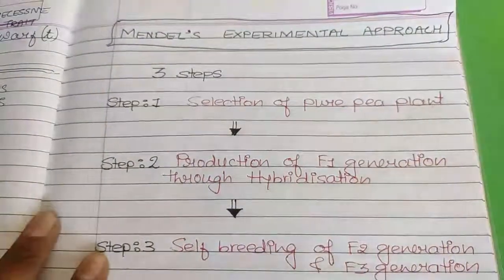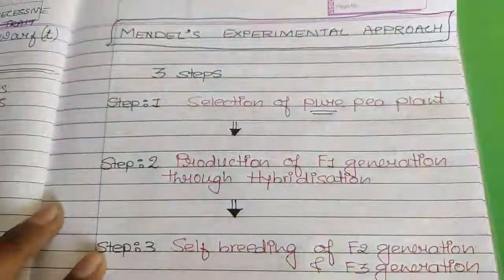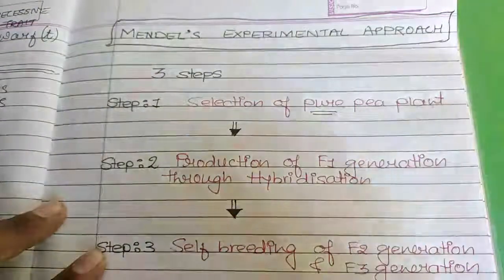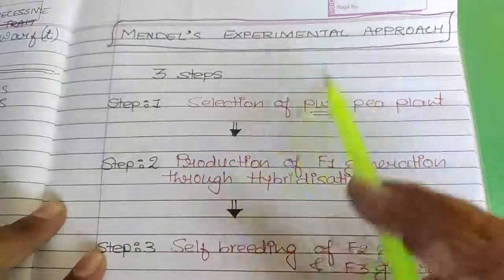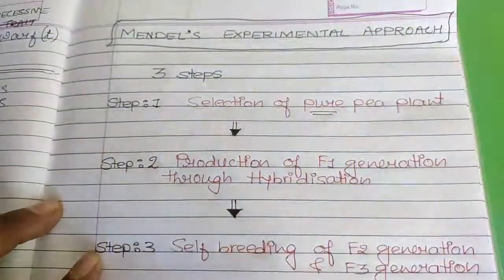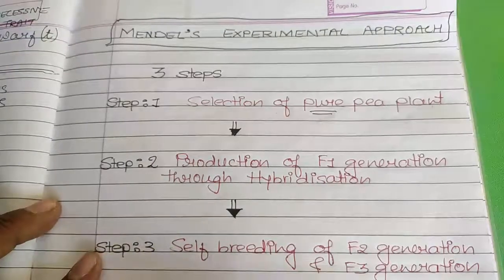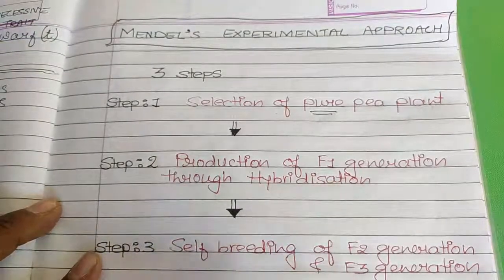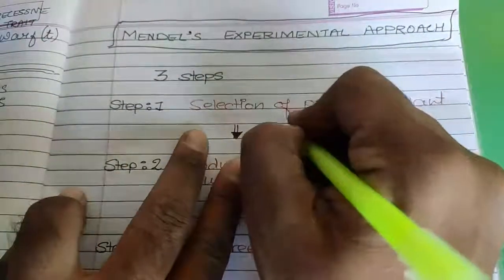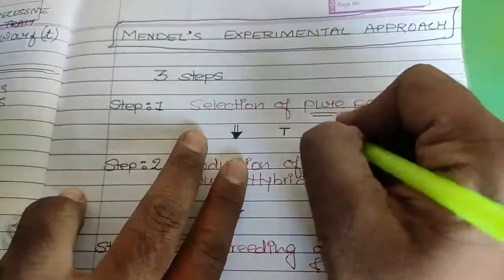The first step was selection of pure pea plant. Now here the term pure means what? Pure means the plant is having the traits for the same character. Let us go back to those 7 contrasting characters. The last character that we have taken was height of the stem. So there were 2 contrasting characters, capital T and small t.